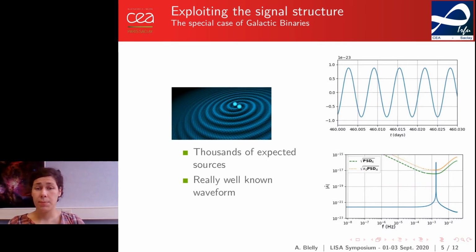We developed the Sparse data inpainting method with galactic binaries in mind, as they are the sources present in greatest proportion among all observed sources. We expect thousands of GBs to be identifiable, and for this type of sources, the waveform is known quite precisely. On the right, I represented the expected waveform for a channel, both in time domain on the top and frequency domain on the bottom.